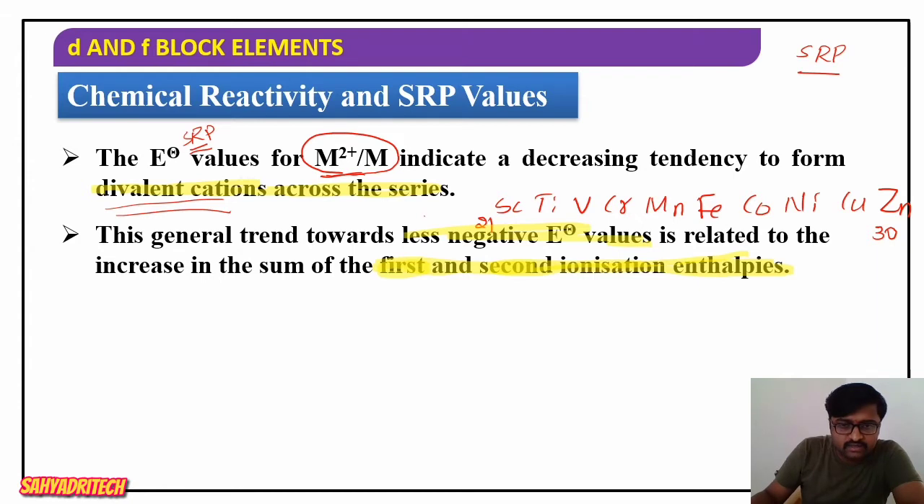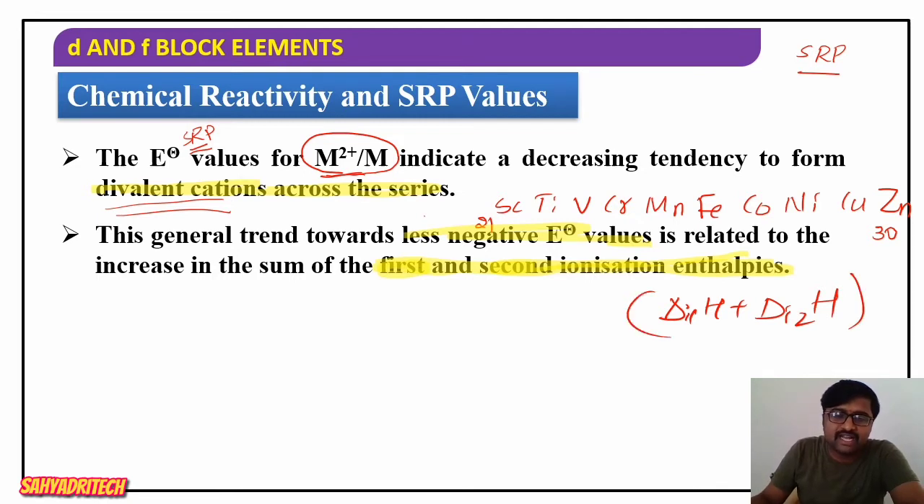The sum of the first ionization enthalpy and the second ionization enthalpy, I1 plus I2, increases, hence the E naught value becomes less negative, or I can say the tendency to form divalent cation goes on decreasing.